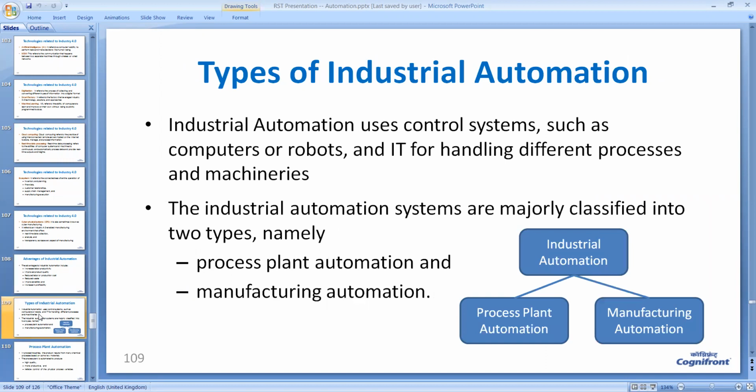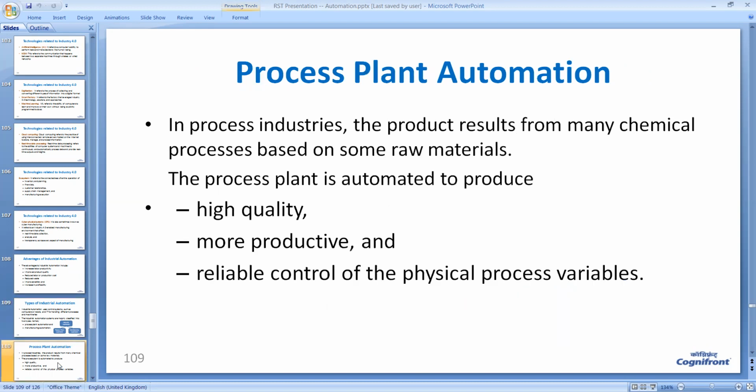Now, types of industrial automation. All of you being from the mechanical department, you know the types of industrial automation, particularly process plant automation and manufacturing automation. So different types of IoT technologies are involved in these two types of automation. Let us try to go into detail.